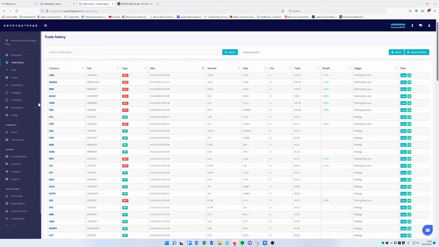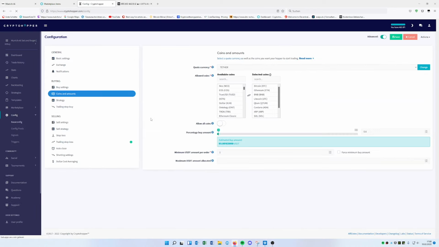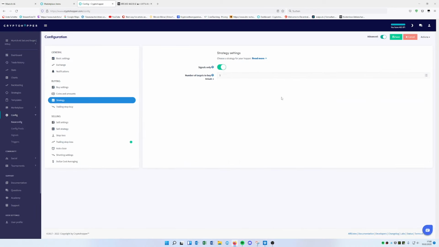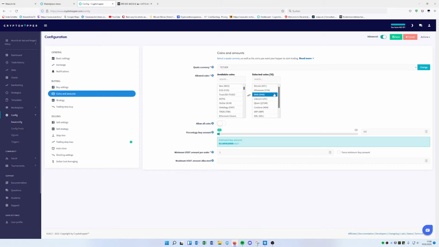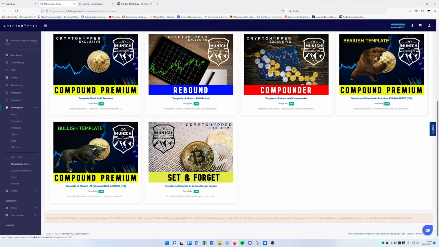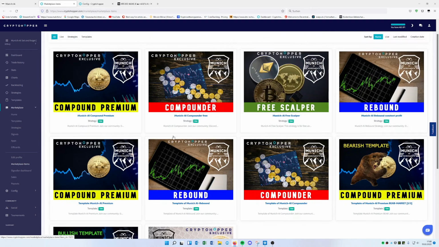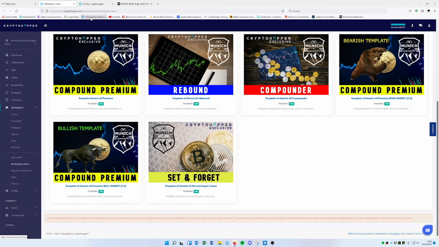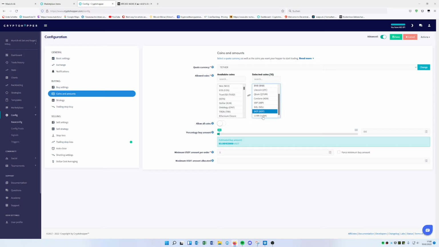So this is all working with the compound premium strategy, the one I'm offering for all the different templates, or for the AI signals. I'm right here now using the AI signals, which are almost the same. I'm using the signals here because I wanted to create a strategy which only needs 10 selected coins. If you download the template, Set and Forget, on my account on Cryptohopper, just look for Munich-Ai, load it, and then you have 10 coins in it.